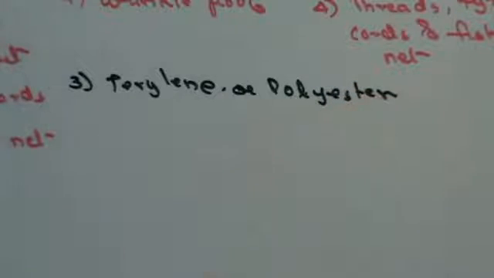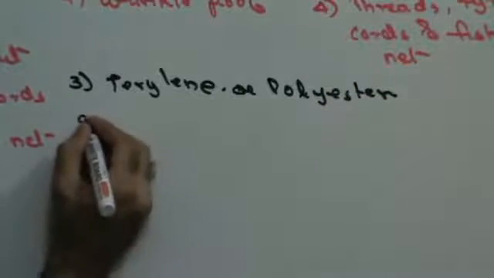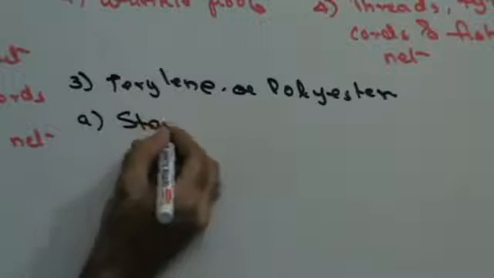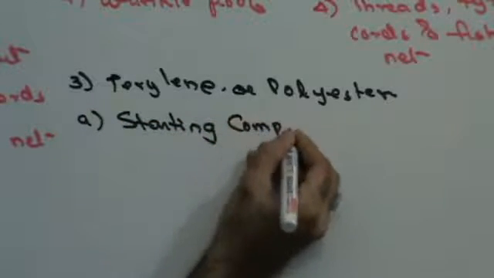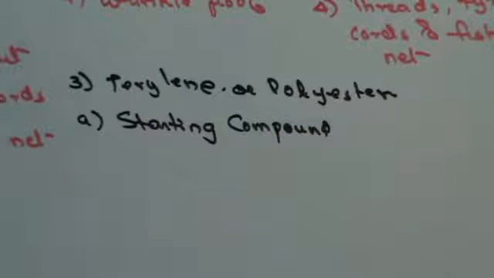Common name. Now, what is the compound that you need? Starting compound. What is polyester made up of? It is made up of ethylene glycol and dimethyl terephthalate.